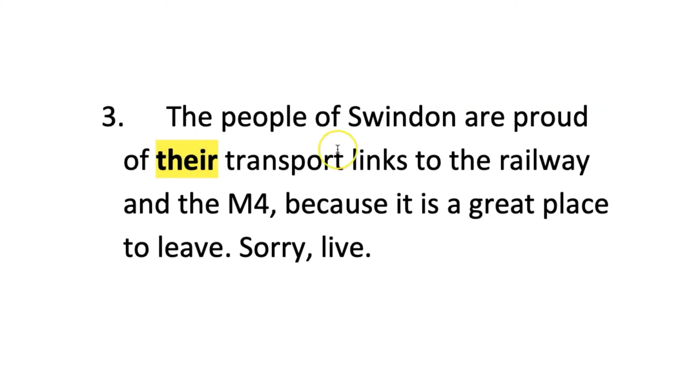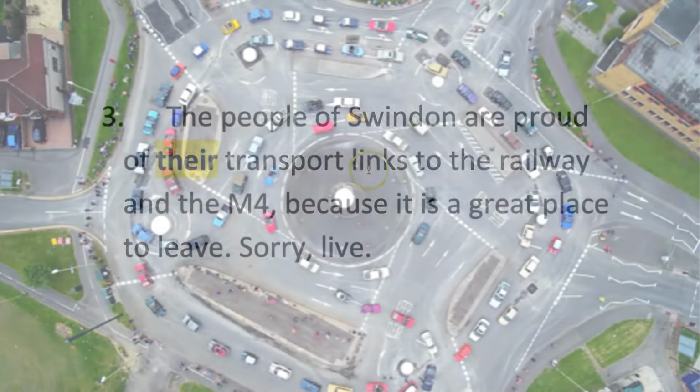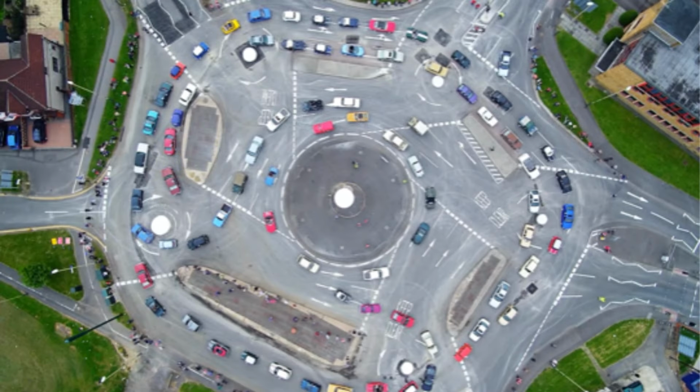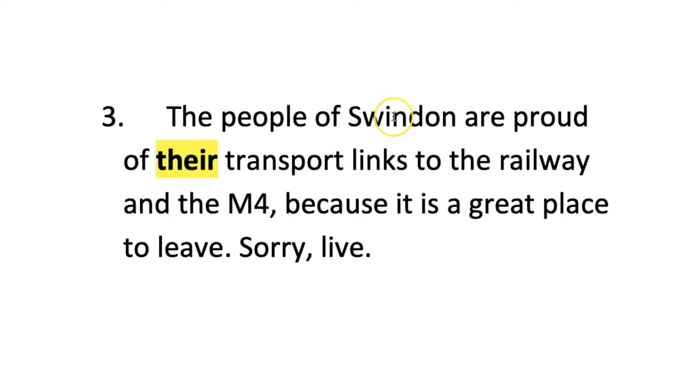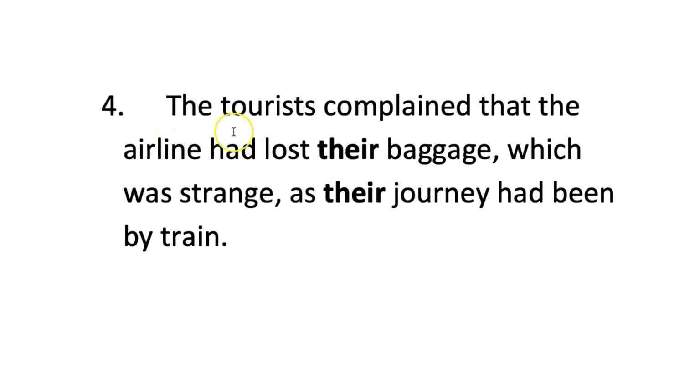The people of Swindon are proud of their transport links to the railway and the M4 because it is a great place to live. These transport links and the M4 within the sentence, not by law, belong to Swindon, so the spelling is heir in their. The tourists complained that the airline had lost their baggage, which was strange as their journey had been by train. Again, the baggage and the journey in the grammar of the sentence belong to the tourists, which is why we have heir in there.